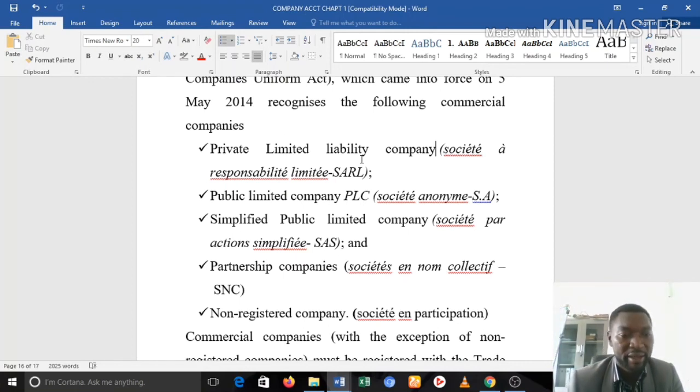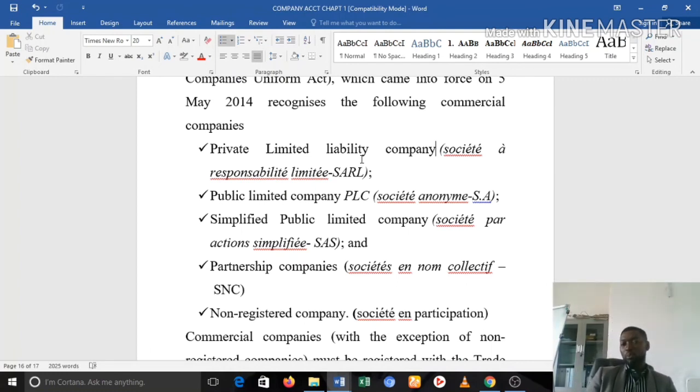Okay, yeah. Then we have a partnership company. You have so many types of partnership companies, but generally we call them partnership companies, and in French they say Société en Nom Collectif, SNC. So we call them partnership companies. That's that. We finally have the non-registered companies.